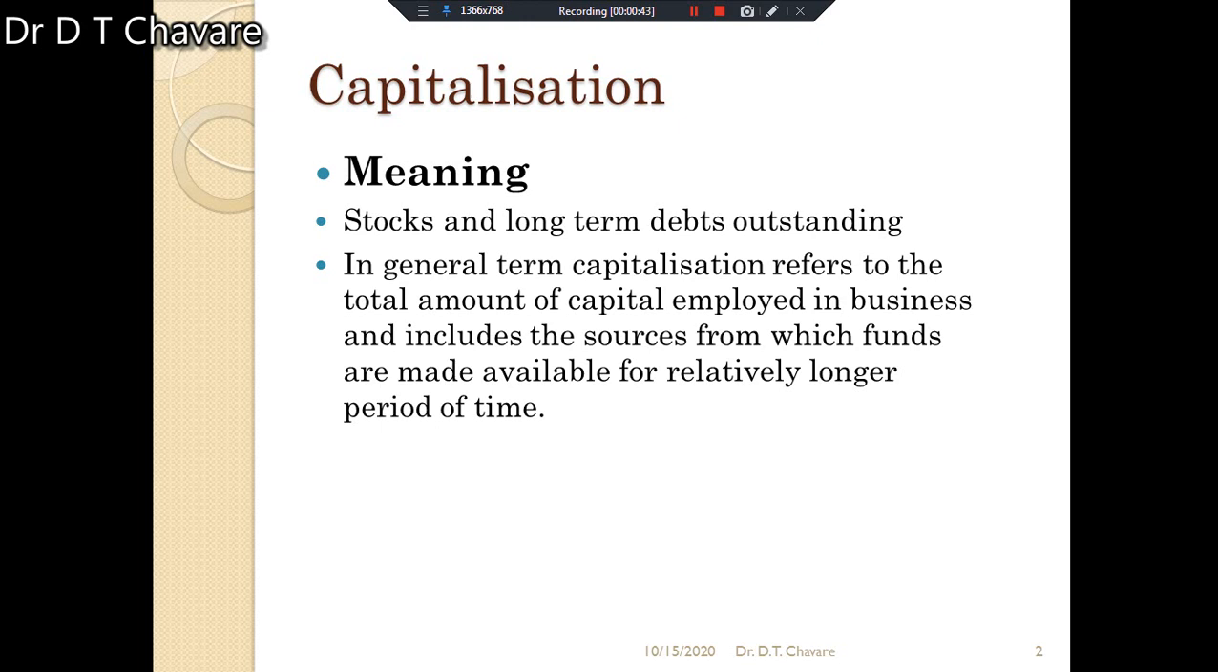One meaning of capitalization is that it consists of stocks and long-term debts outstanding. In general, the term capitalization refers to the total amount of capital employed in business. Try to understand, a very simple concept. It includes the sources from which funds are made available for a relatively longer period of time. Okay, this is called capitalization.